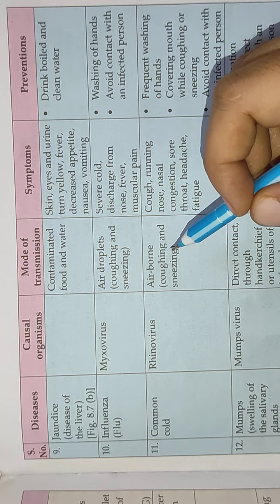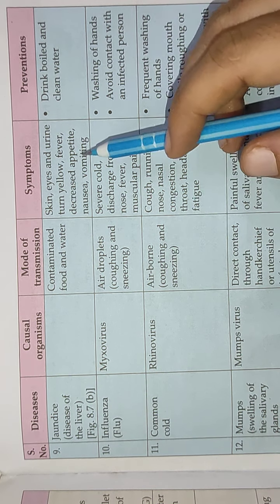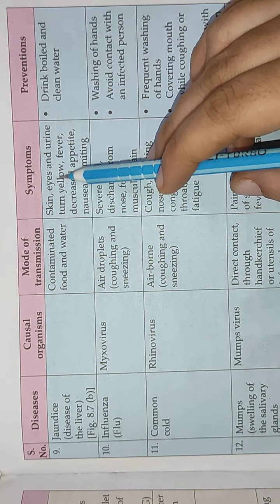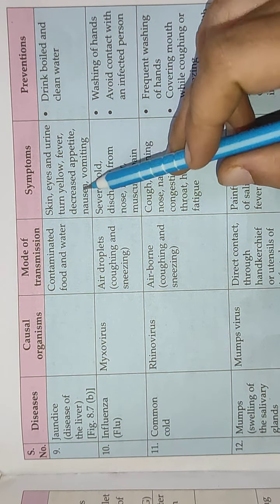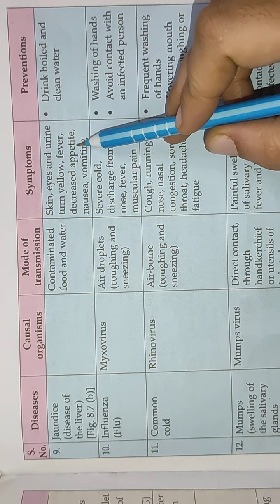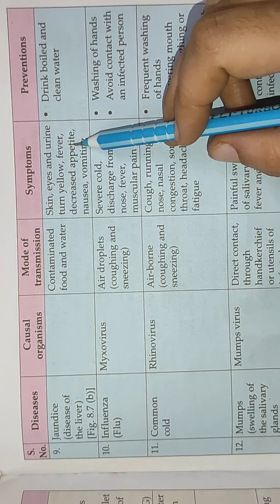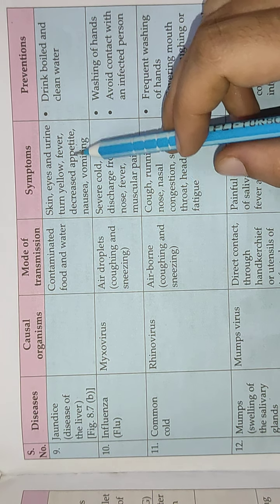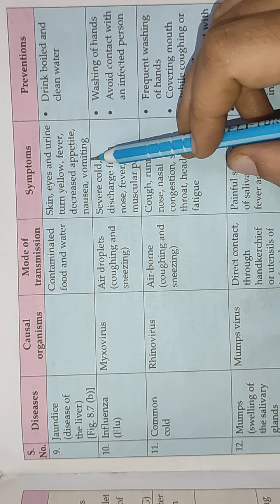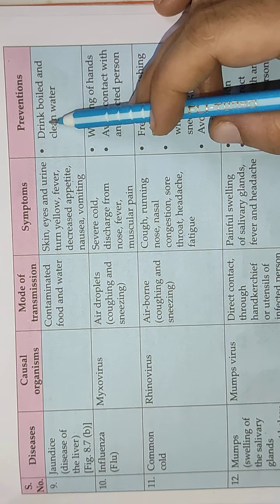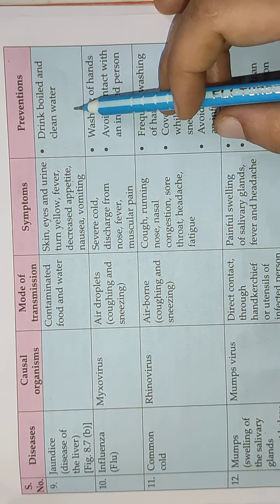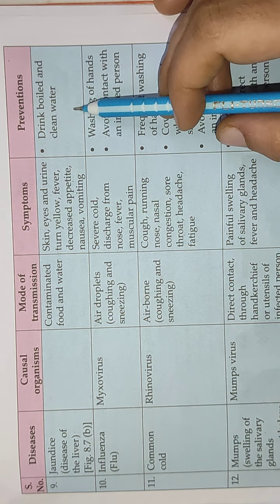And this you might have seen in someone or the other. The skin, the eyes and the urine, all these three turn yellow. There is fever. There is decreased appetite. Appetite means hunger, or bhook. मतलब a person who is having jaundice, उसे भूख कम लगती है. There is nausea and there is vomiting. So what is the prevention? We can take properly boiled and clean water to be prevented from this.